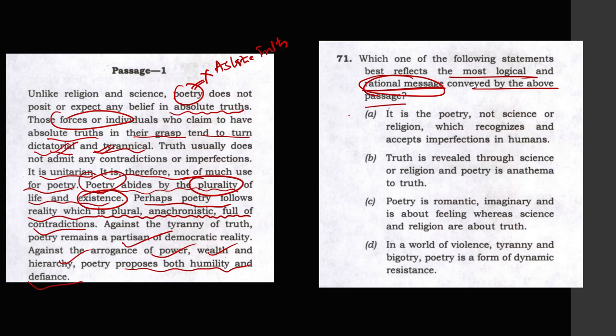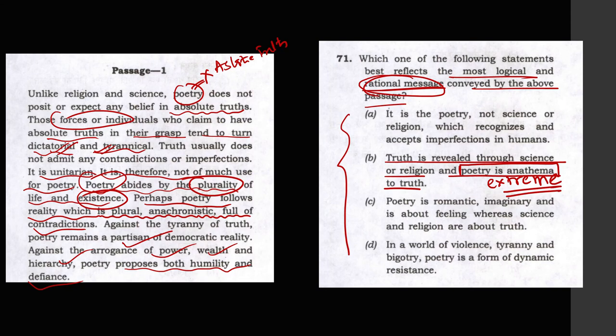When we read all four options, in option B we see: truth is revealed through science and religion, and poetry is anathema to truth. This is an extreme statement.